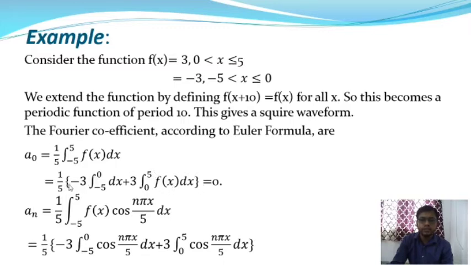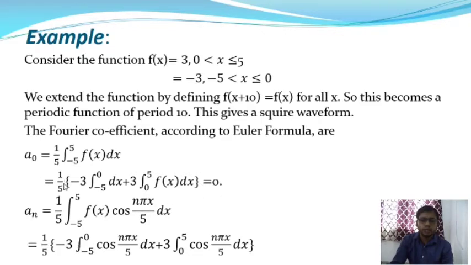Why is it 0? You know the functional value in the interval minus 5 to 0 is minus 3, and in the interval 0 to 5 it will be 3. So f(x) is equal to 3. After simplifying, it will give the integral value equal to 0. So the first coefficient of the Fourier series, that means a0, is equal to 0.